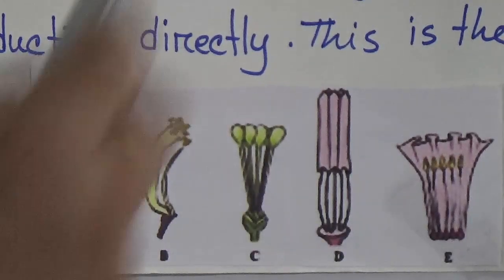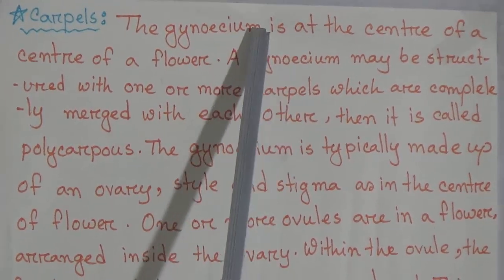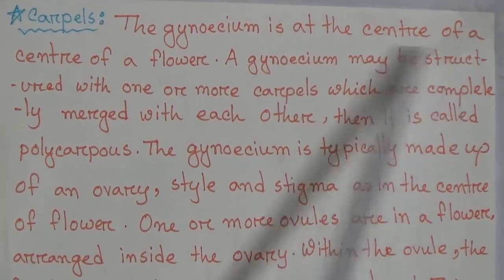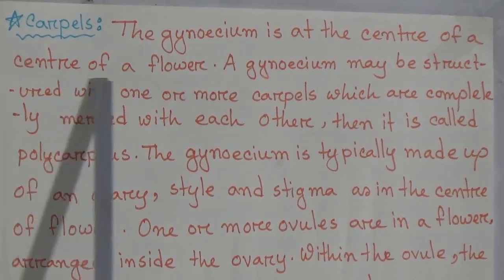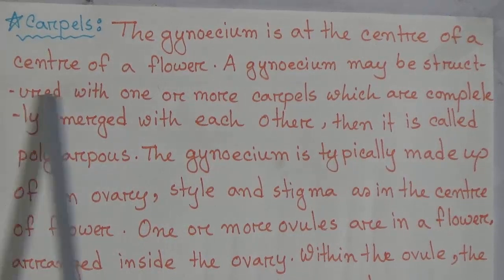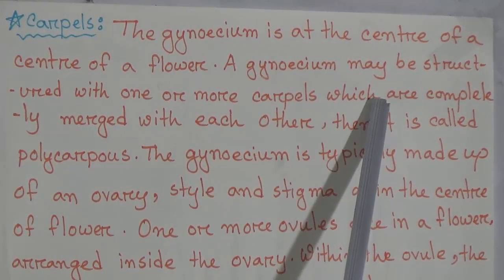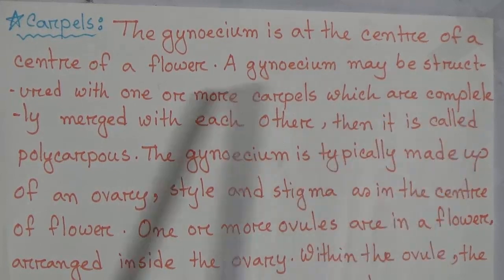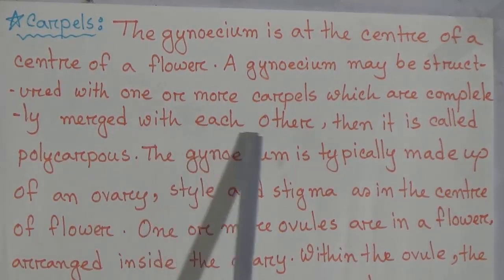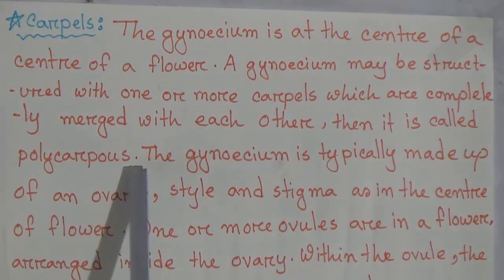Now go to the carpels. The gynoecium is at the center of a flower. A gynoecium may be structured with 1 or more carpels which are completely merged with each other. Then it is called polycarpous.